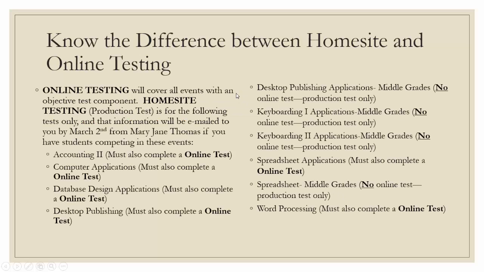First, it's important that you know the difference between home site and online testing. Online testing covers all events with an objective test component, while home site or production tests should have been emailed to you by March 2nd by our state advisor. For example, Accounting 2 has a home site as well as an online test that they must complete. Keyboarding 1, on the other hand, for middle grades, does not have an online test but only a production test.